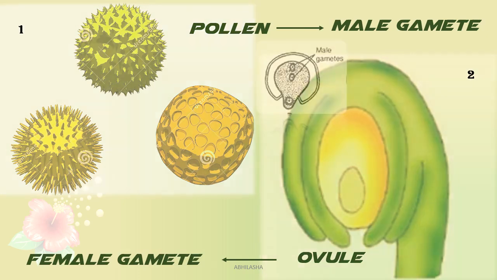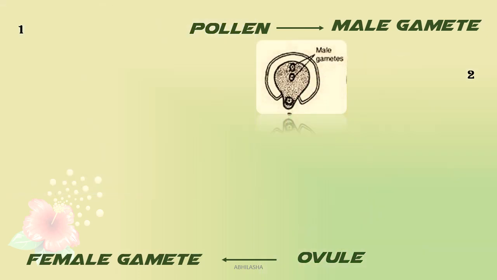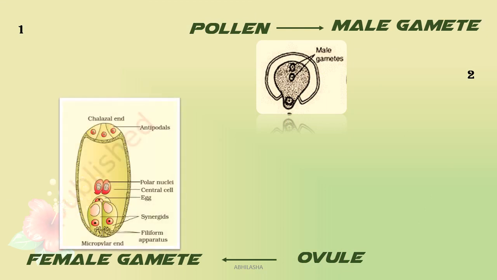Now see the structure of the male gamete. Can you find a flagella or some cilia in it? No. So how is it going to reach the female gamete for fertilization? Now here you can see the female gamete with the egg cell. Can you see something for locomotion? No. So how can fertilization take place? For pollen to reach ovule, it needs a carrier or an agent.